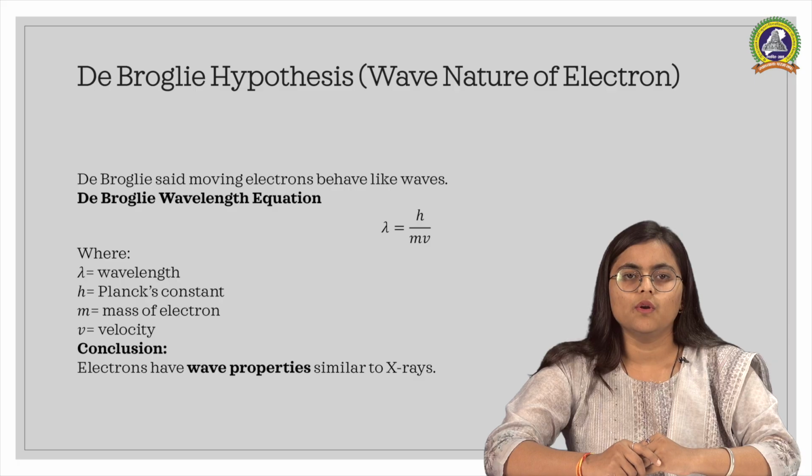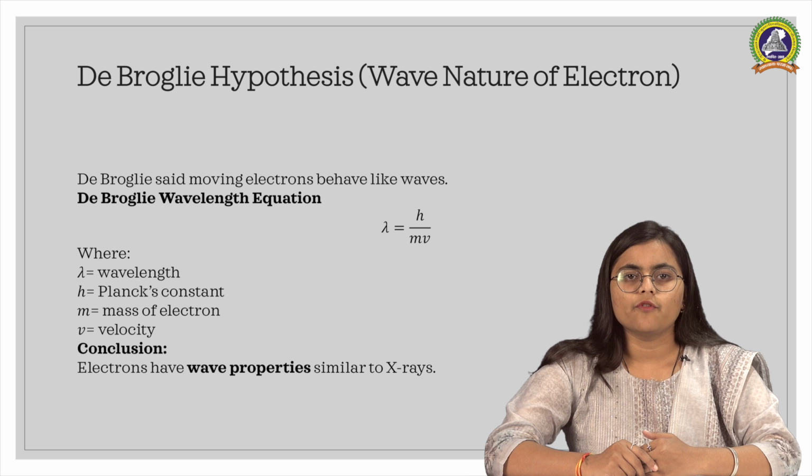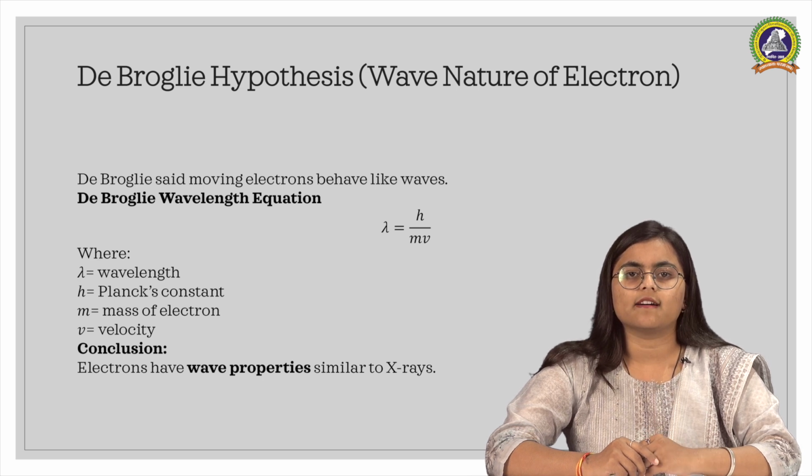Next, de Broglie hypothesis. Louis de Broglie proposed that every moving particle is associated with a wave. This is known as the matter wave concept. According to his equation, the wavelength of a particle is equal to Planck constant divided by its momentum mv. This idea formed the foundation of quantum mechanics.